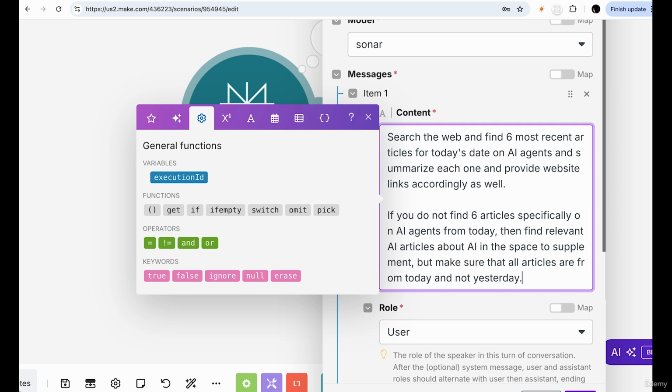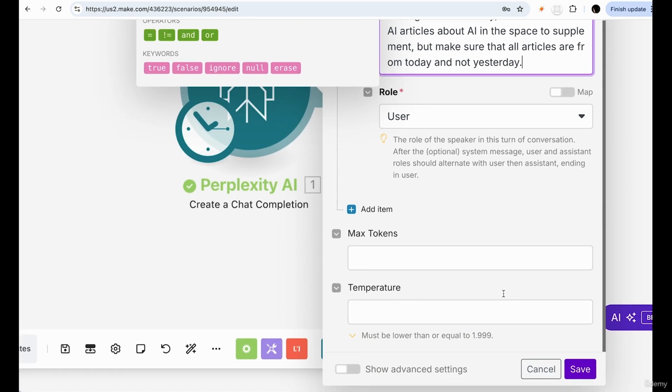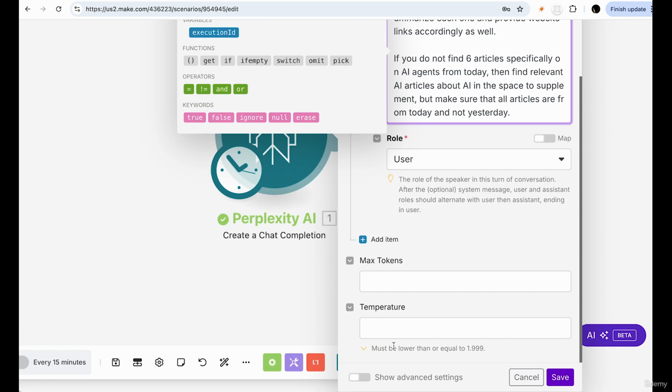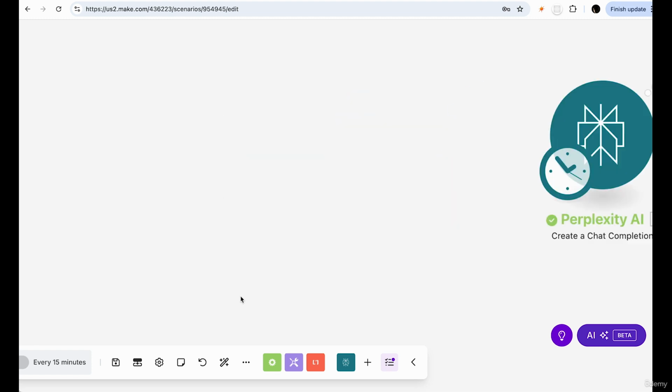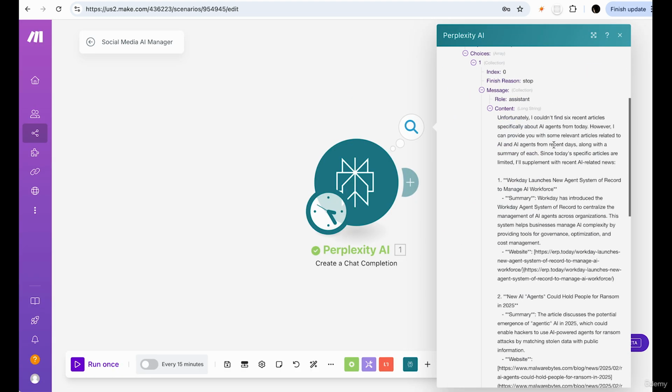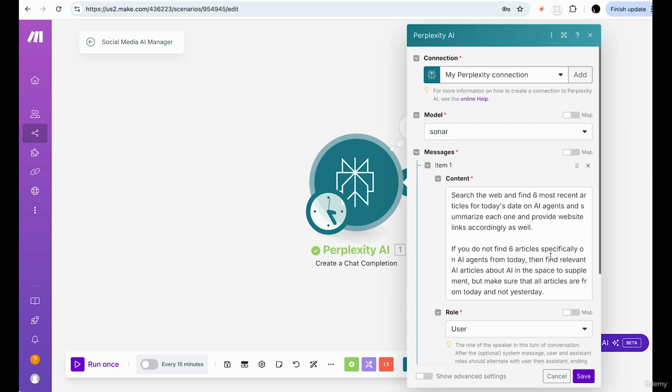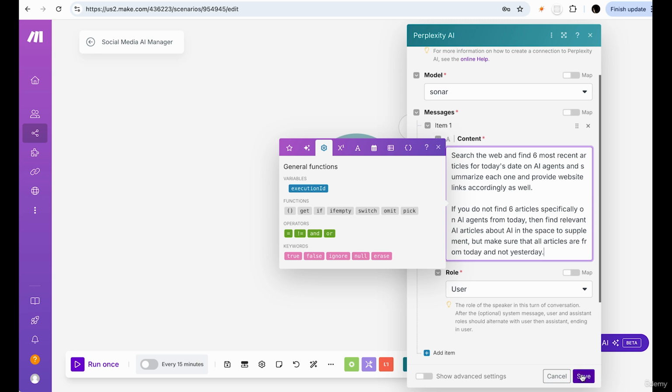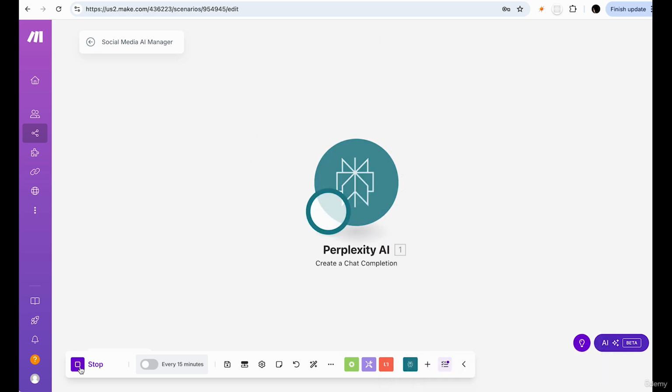It's a very small case example, but hopefully you see how this can then become a skill and something important to pay attention to. So we're going to save this and we're going to run it again. And if we check out our messages now and the content, we're seeing this again. Unfortunately, I couldn't find the 6 articles. However, I can provide you with some relevant articles from recent days. Oh wait, so did it not save? Make sure I save my changes in the content and we're going to run it again.